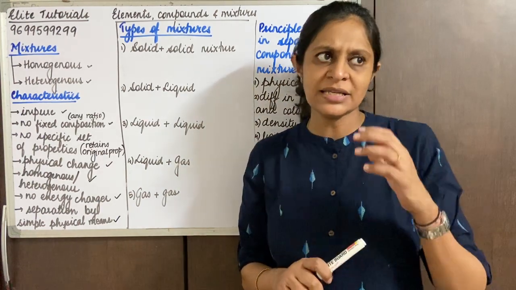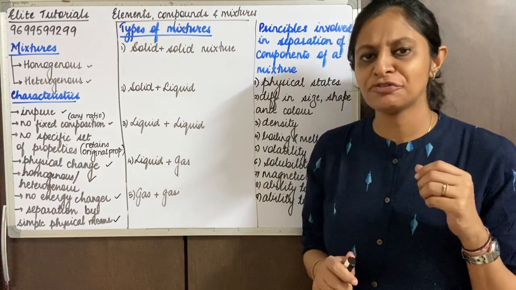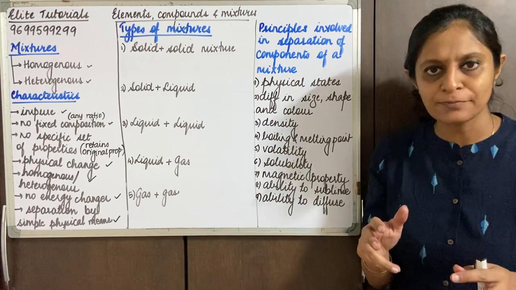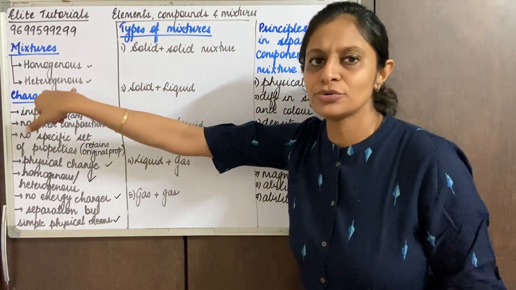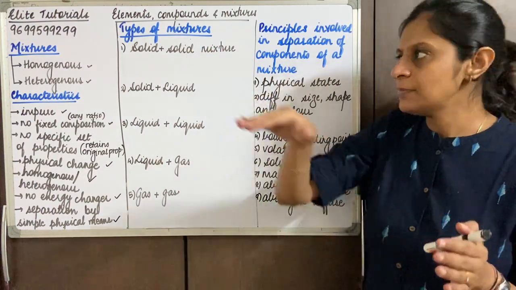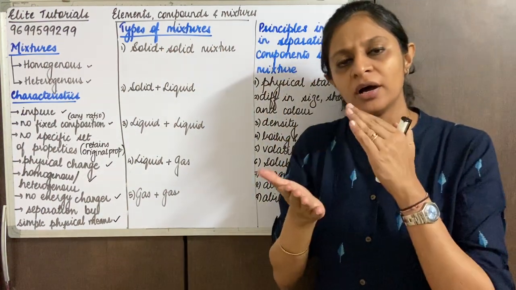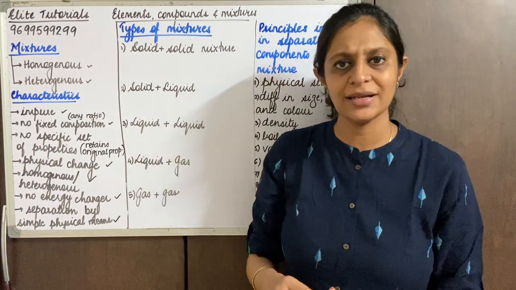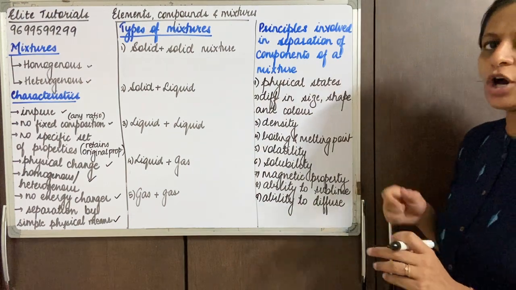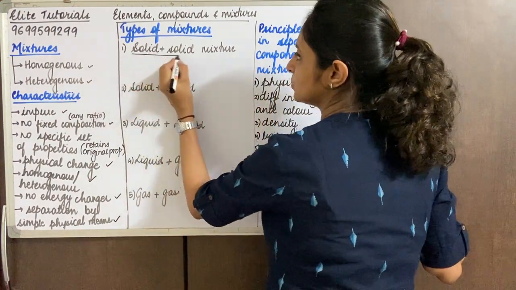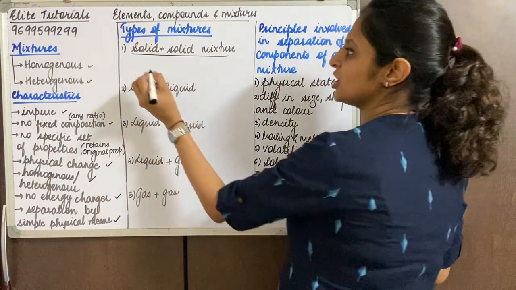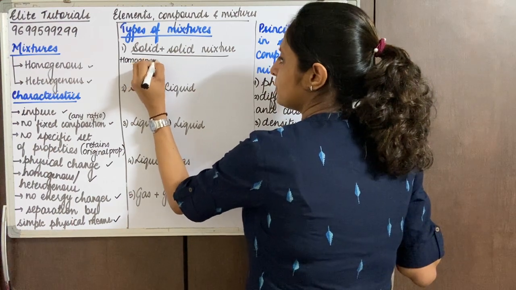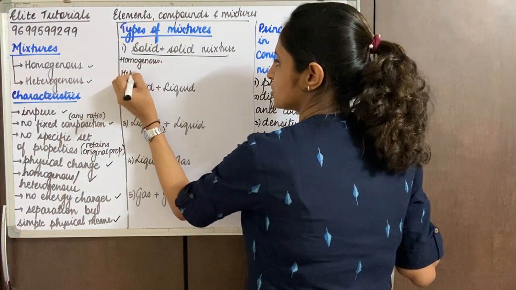So we understood the 5 types which differ in their physical states. Now in each, we'll be learning examples depending upon these 2 types. That is, for every main type of mixture, we'll be learning an example of a homogeneous mixture and of a heterogeneous mixture. So when I talk about a solid mixture, the first example is a homogeneous mixture of a solid type, and then we are going to talk about heterogeneous.